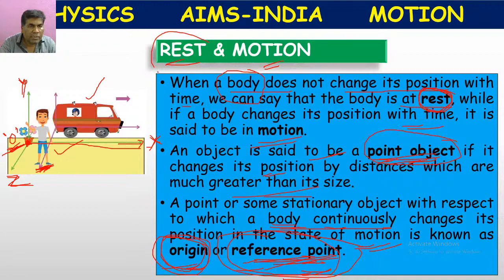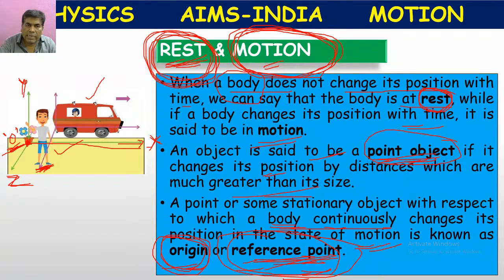Here, rest means there is no change in the position of the body with respect to time. That situation is called rest. What is motion? There is a change in the position of the body with respect to time.